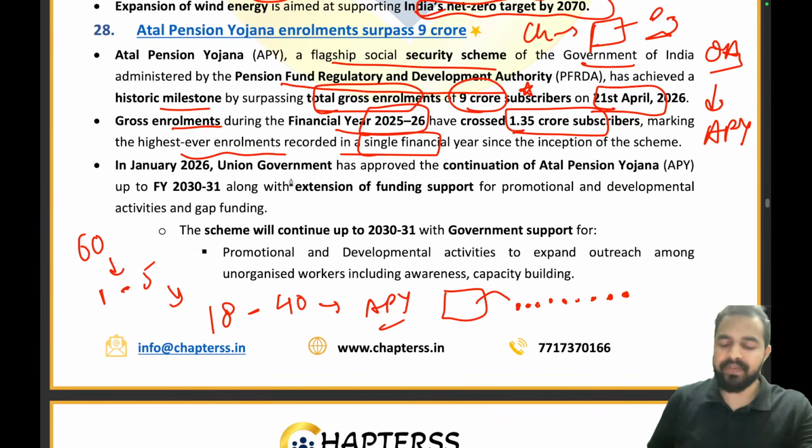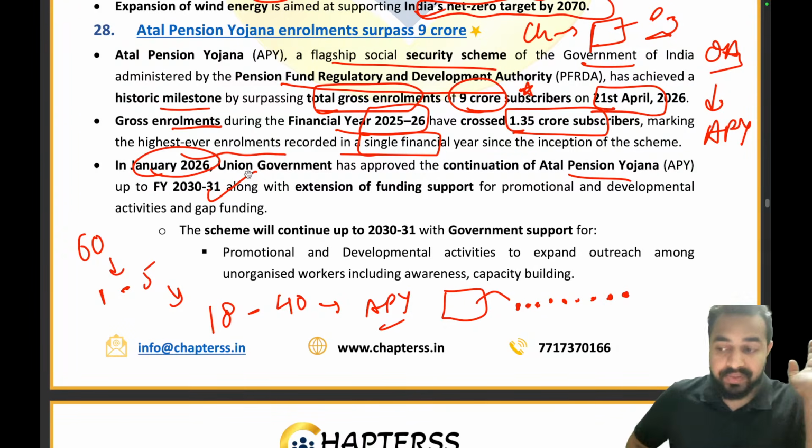And let me tell you, my dear friends, in January 2026, the Government of India also extended the timeline, right? They approved the continuation of the Atal Pension Yojana up to fiscal year 2030-31. So please remember all these details. See, in January this change was made, that it was extended till 2030-31.